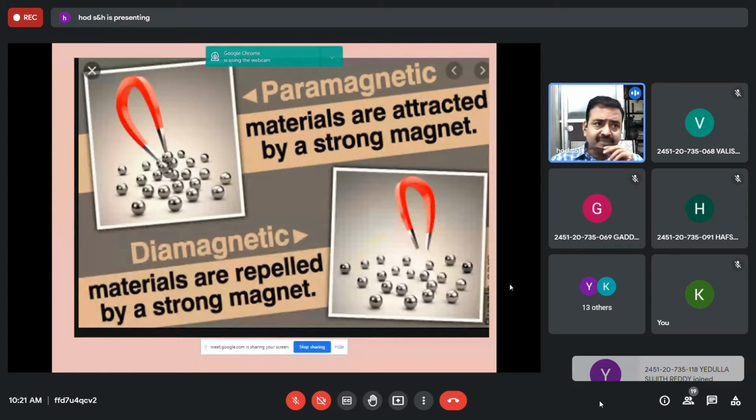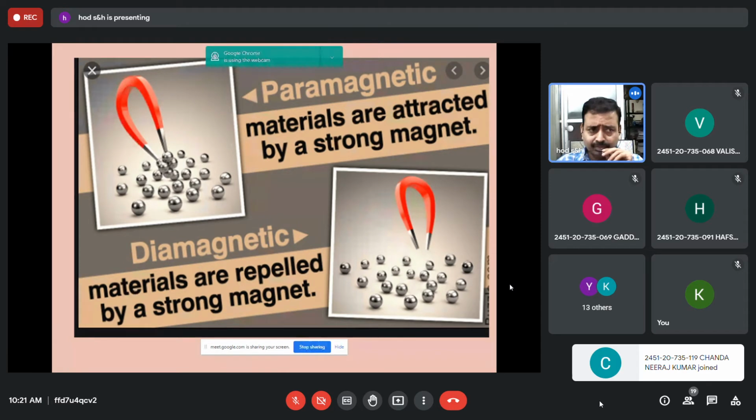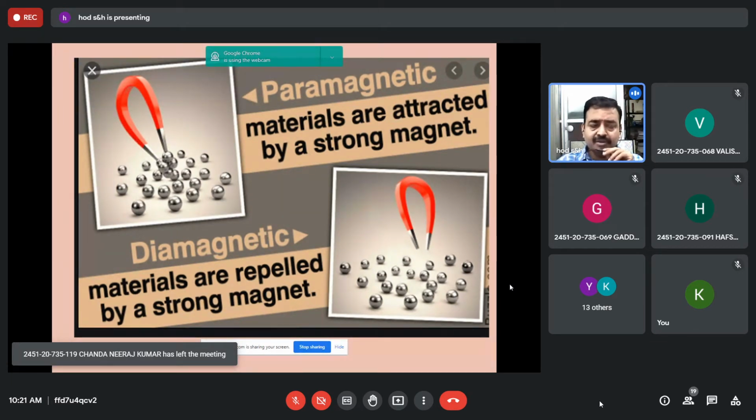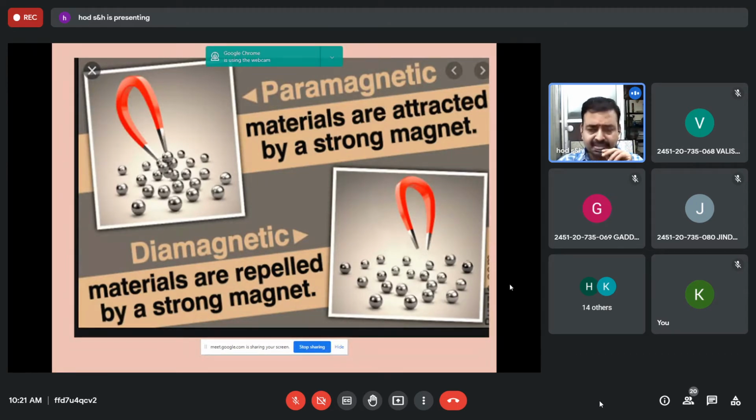So in magnetic materials, it's purely a descriptive chapter, and first you may get a short answer on the classification of magnetic materials. Basically, the materials based on their magnetic properties are classified into 5 categories: diamagnetic, paramagnetic, ferromagnetic, antiferromagnetic, and ferrimagnetic materials. This you may get for 5 marks as one question.